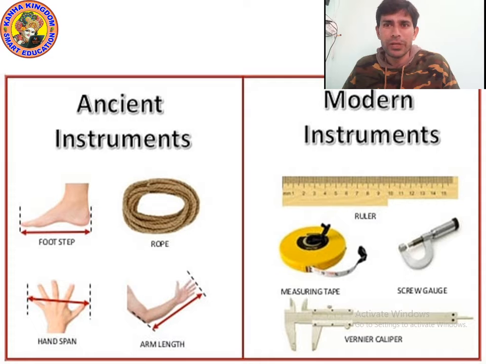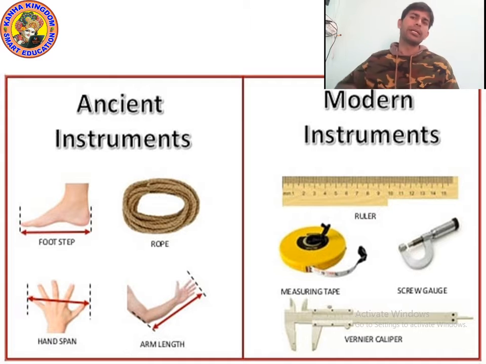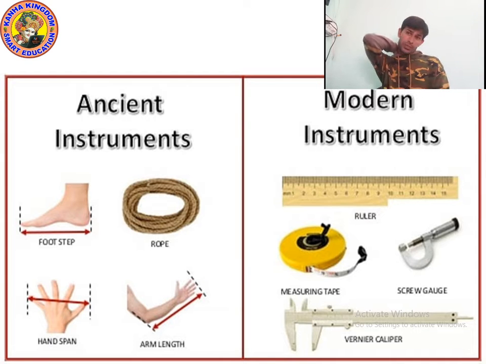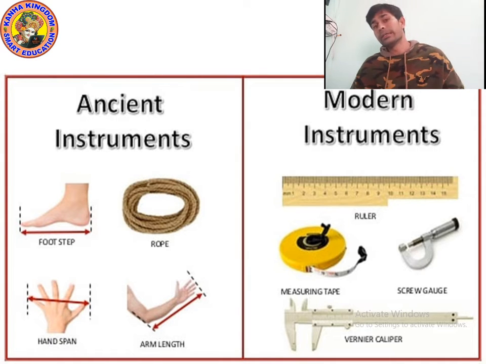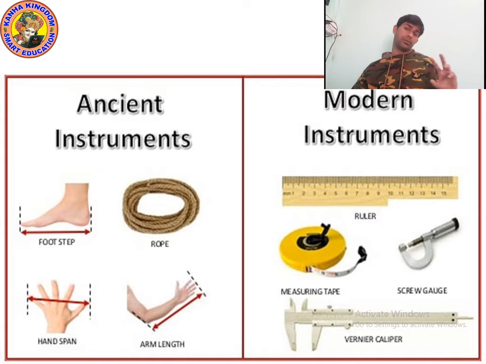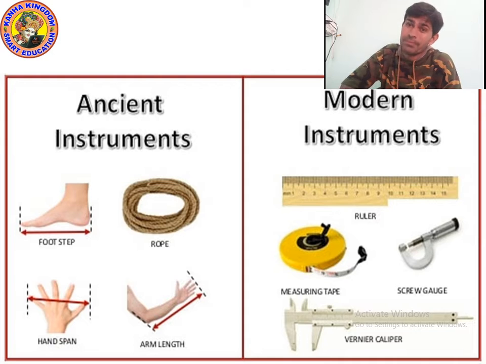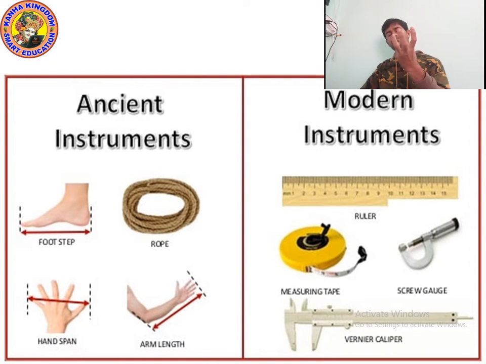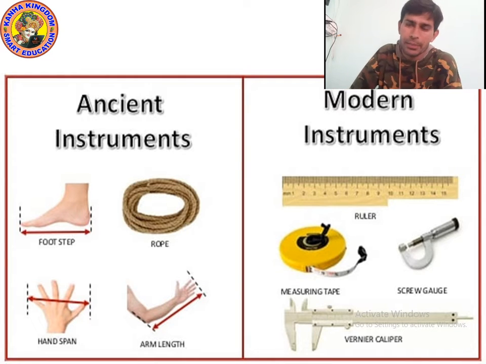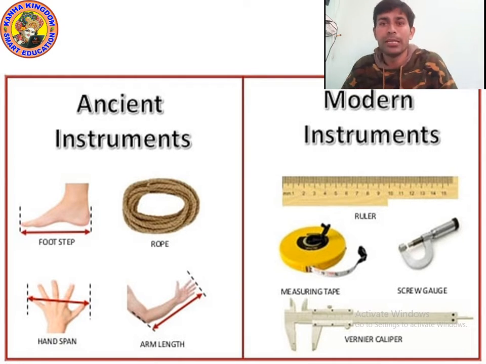And the vernier caliper. You can see the picture of the vernier caliper. Actually, it has two scales. The vernier caliper is used to find the internal or outer volume of any glass or any object. You can find the volume of any object using the vernier caliper. It is also kept in our science lab.